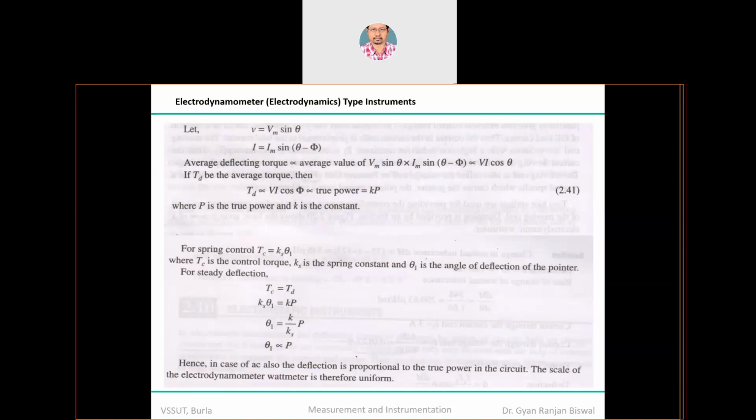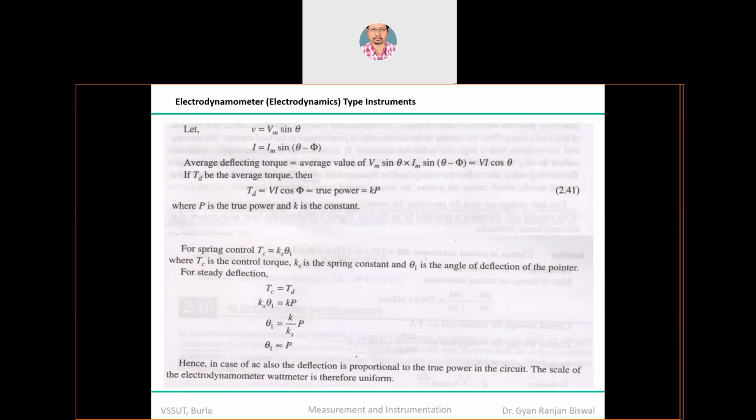If you solve this trigonometry, what you will get is proportional to VI cos phi, or cos theta, whatever you are writing. So the average torque you are getting is VI cos phi. So that is the true power, the real value of power you are able to measure. That is the amount of power consumed by the load, primarily assuming the resistive type of load or the inductive type of load. Obviously the resistive load will consume more real power, and the inductive load will consume less real power than the resistive load.